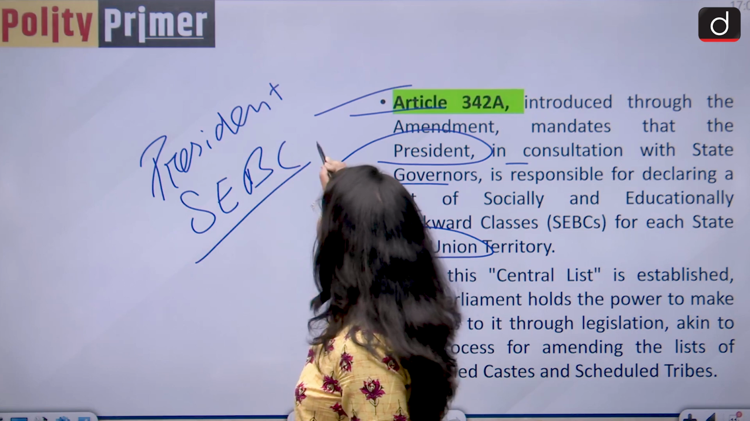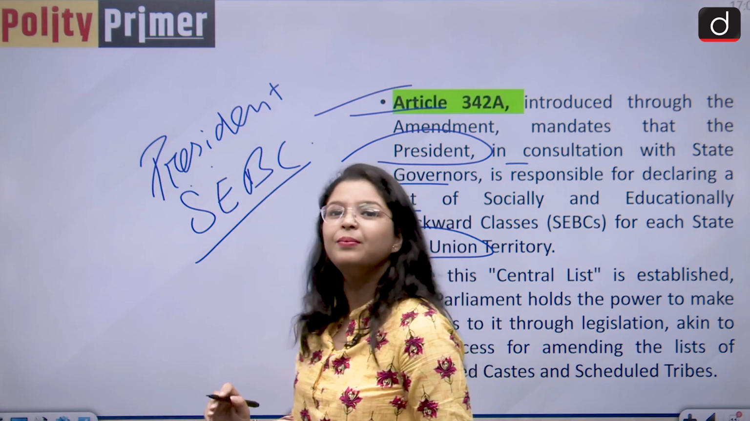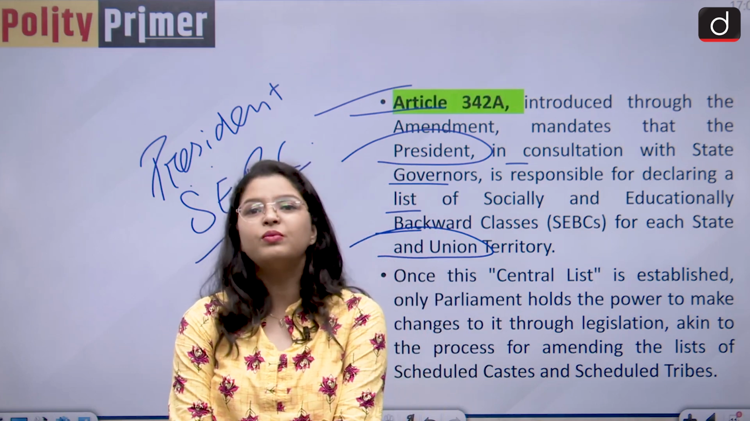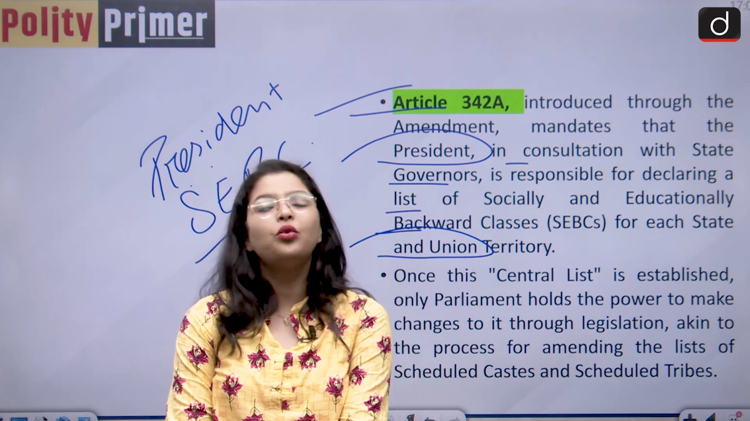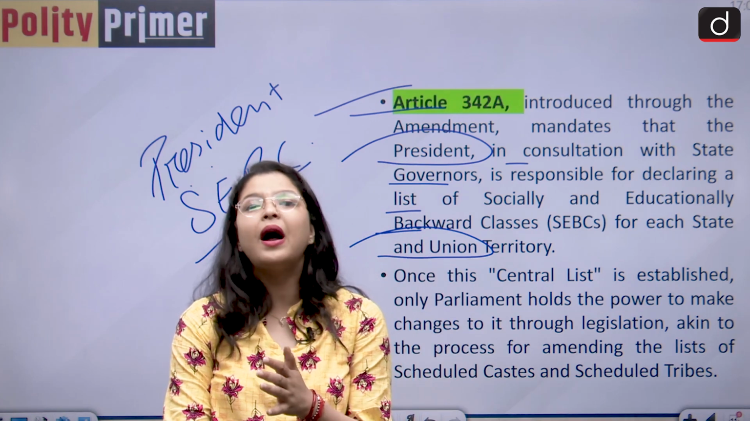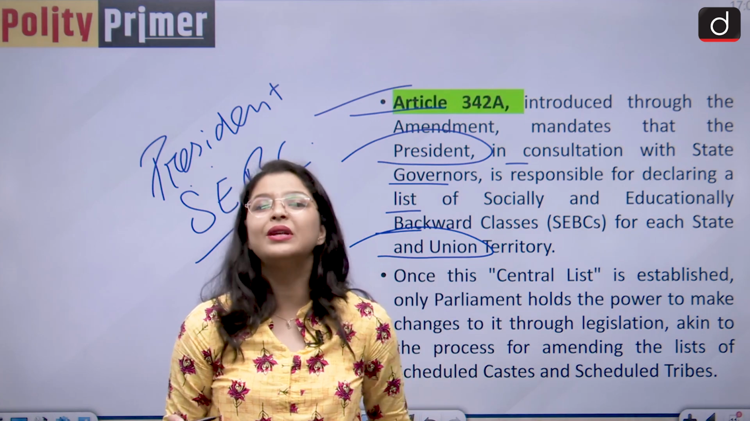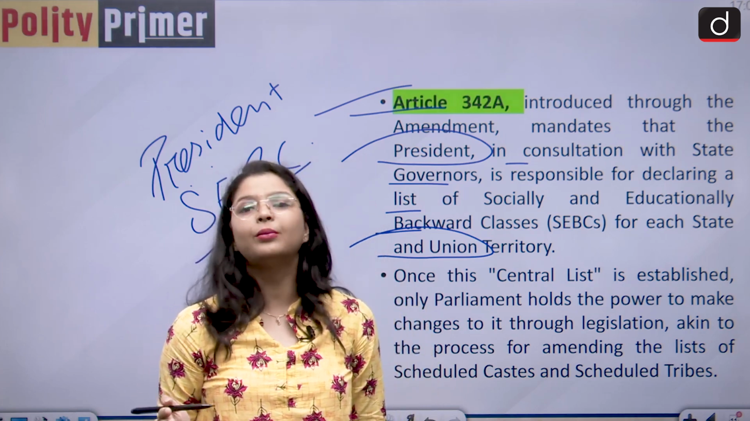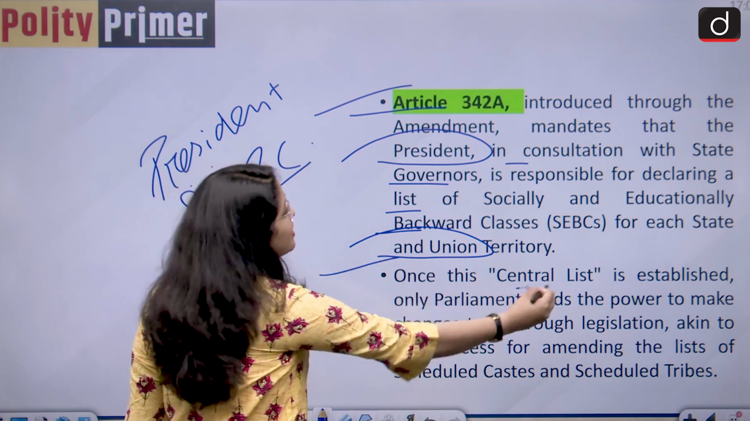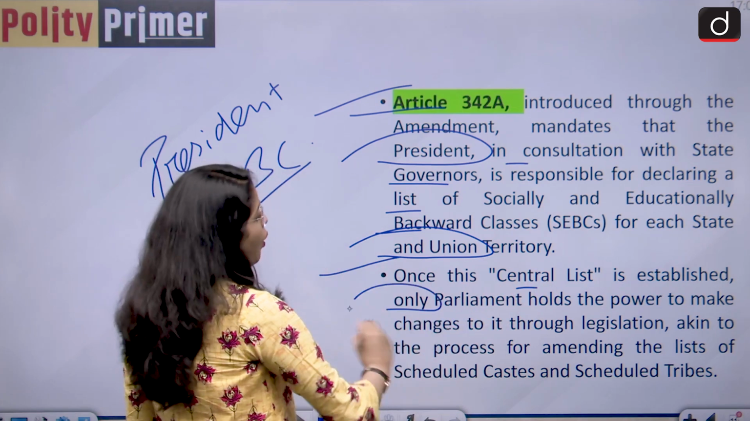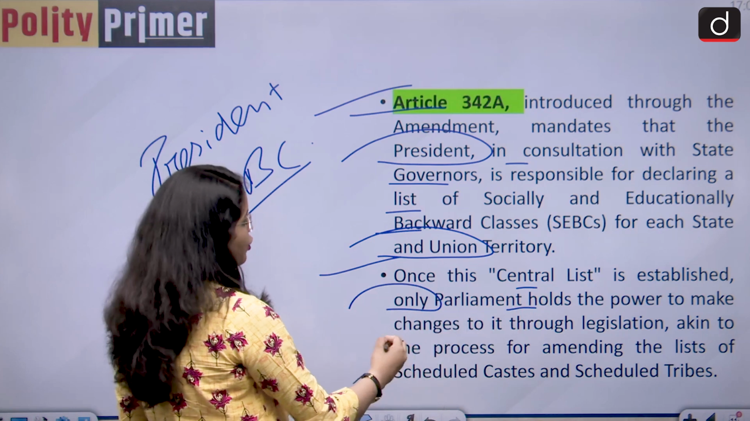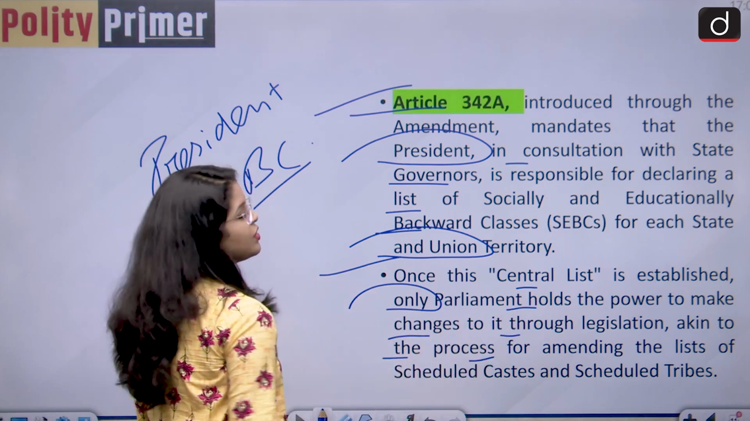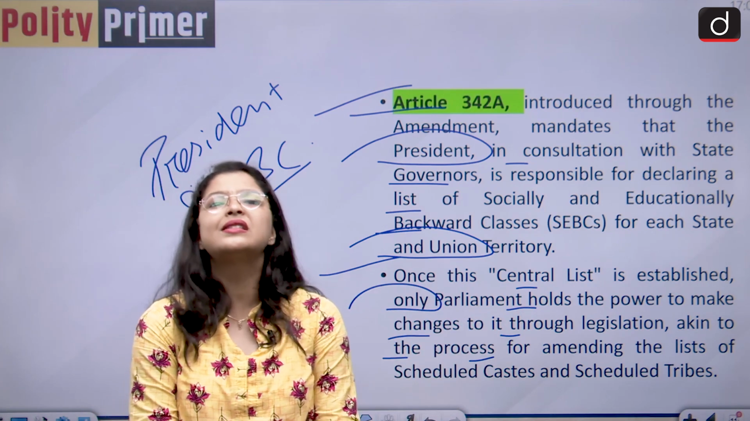SEBC, that is the socially and educationally backward classes, and that is why in the historic Maratha quota judgment, the Honorable Supreme Court laid down that no, the states do not have the power to determine who is the SEBC. Okay, it is completely the power of the President of India to determine. Okay, once this central list is established, only Parliament holds the power to make changes to it through legislation, and this is akin to the process for amending the SC and ST list.